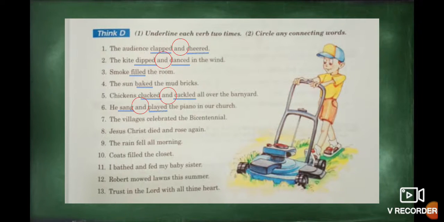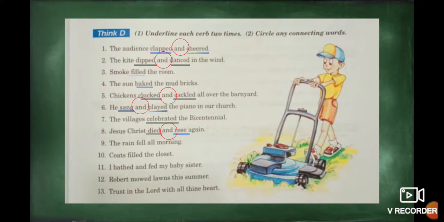Exactly. Number 7, the villagers celebrated the bicentennial. Okay, in this case, we have only one verb. That means we have a simple predicate, and in this case it is celebrated. Yes? Okay. Number 8, Jesus Christ died and rose again. Okay, the first action is died, and the second action is rose. And the connecting word is and.